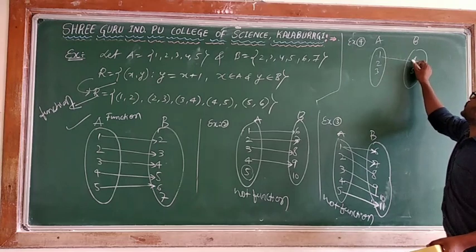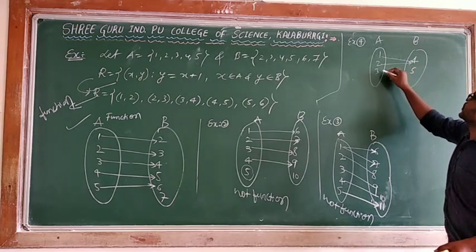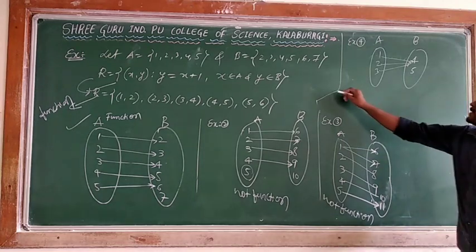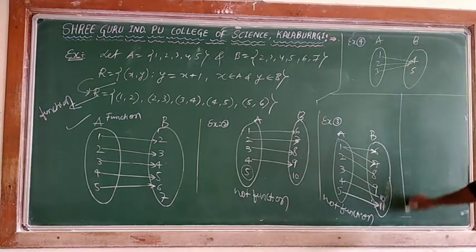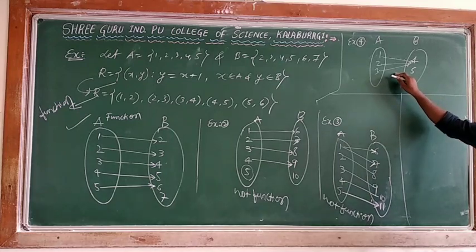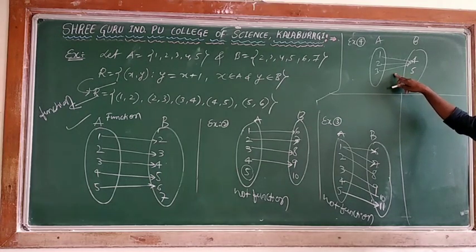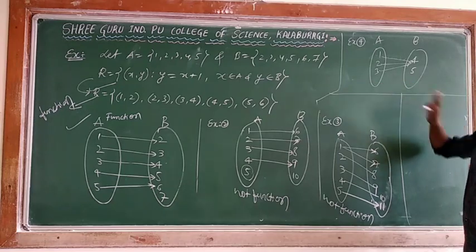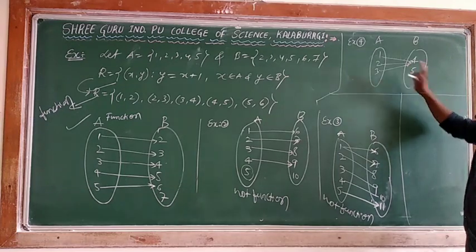1 is connected to 4, 2 is connected to 4, 3 is connected to 4. Is this relation a function according to this arrow diagram? What is the condition? Every element has an image. You check every element of the domain, meaning every element of the first set.